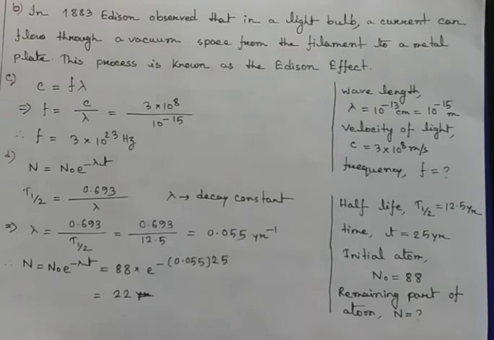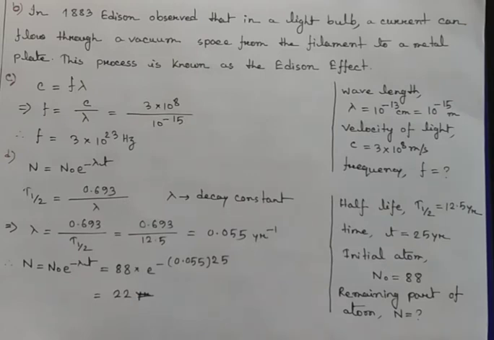And then what is N? The remaining part of the atom is denoted by N. We have to measure this one. Lambda is called the decay constant. We can measure lambda by using another equation: lambda equals 0.693 divided by t half. That means there is a relation between decay constant and the half-life.